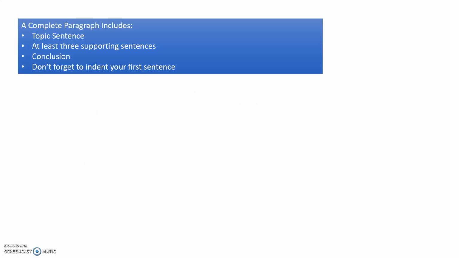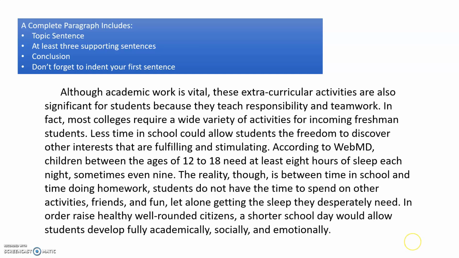Now putting these all together and remembering what is included in a full paragraph, our full paragraph looks like this, with the topic sentence in the front as part of the paragraph and our concluding sentence at the end also part of the paragraph. And don't forget that indent always goes at the beginning of a paragraph.